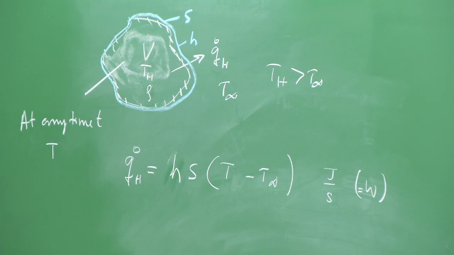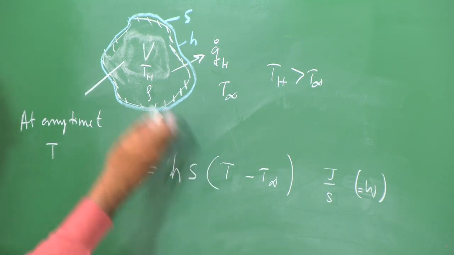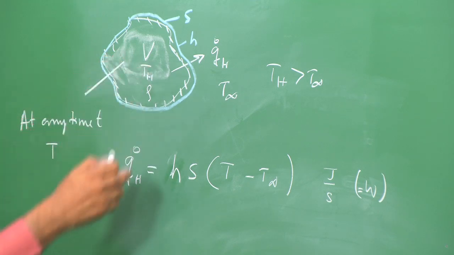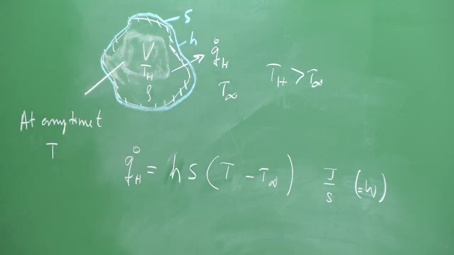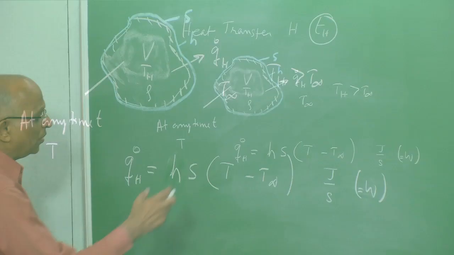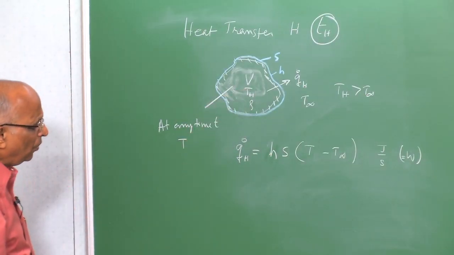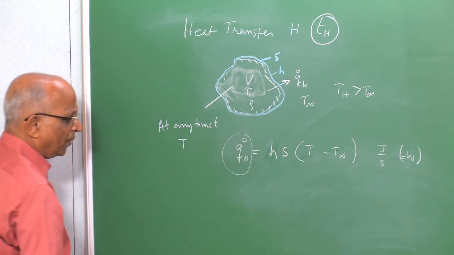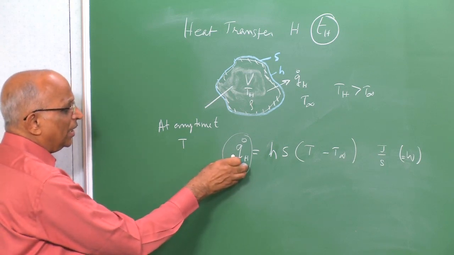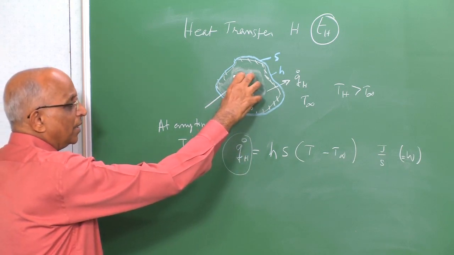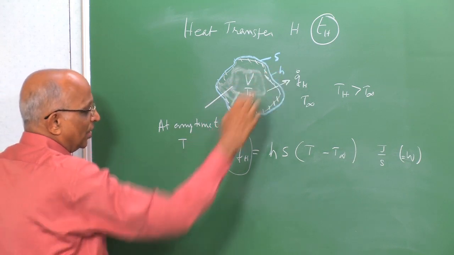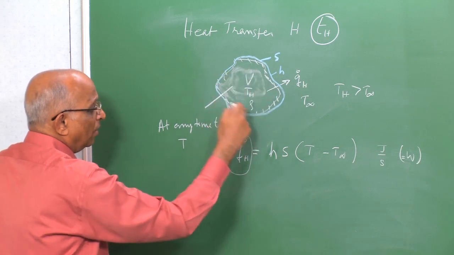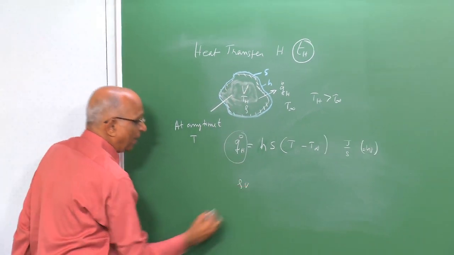I am interested in a time element, I am interested in how the temperature inside this body is changing, and based on the change, just like we had a heat release curve and I was able to define something like a chemical reaction time, I want to determine a heat transfer time. How do I do this? If I look at the value of the heat which is lost, why is it losing heat? I have a certain mass, a thermal mass whose temperature is changing, and therefore the mass of this particular volume is equal to rho V.